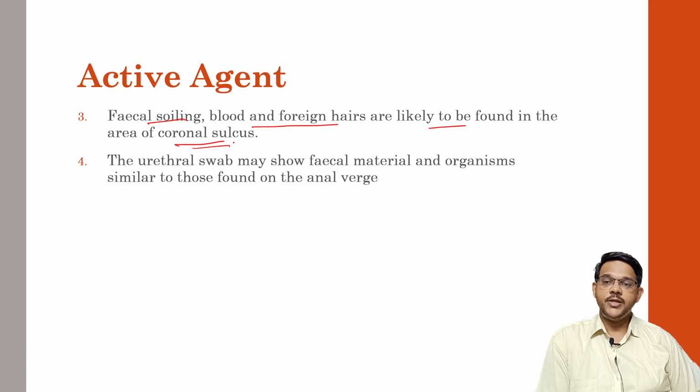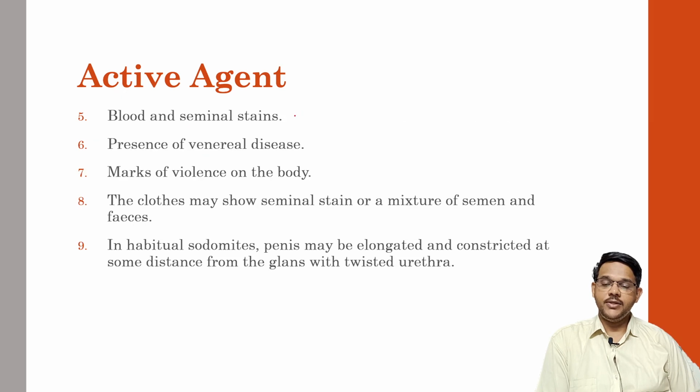Because of the depression near the coronal sulcus, there is a chance that some fecal matter may be deposited, which can be swabbed for examination. The urethral swab may show fecal material and organisms similar to those found in the anal verge. Again, when the urethral swab is taken, the bacteria which are usually present in the inner regions will be found in the urethral region. Then blood and seminal stains have to be taken.